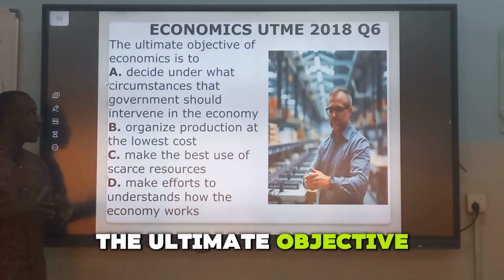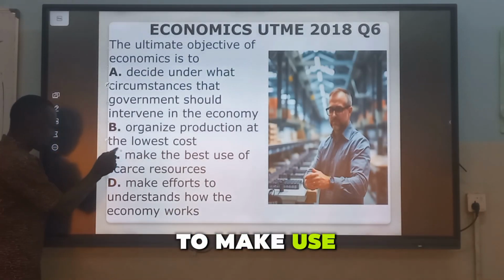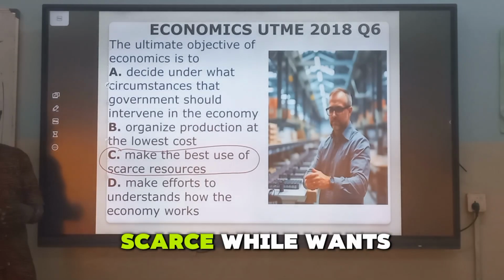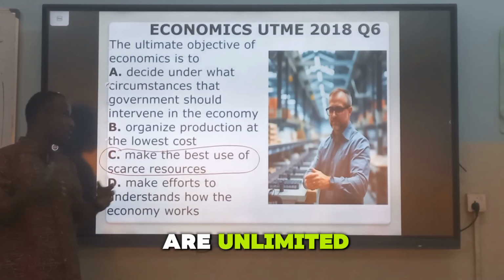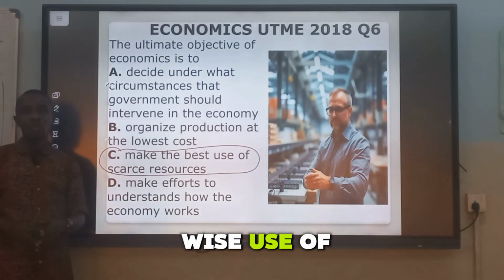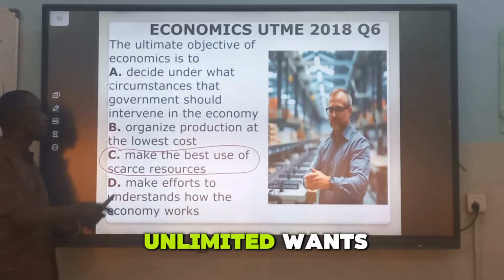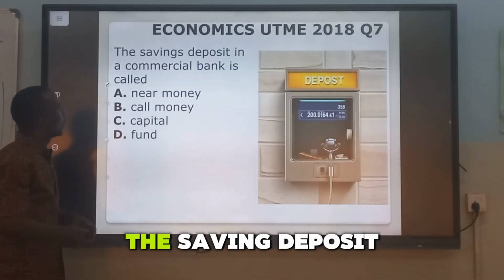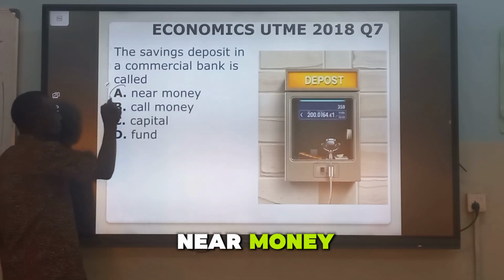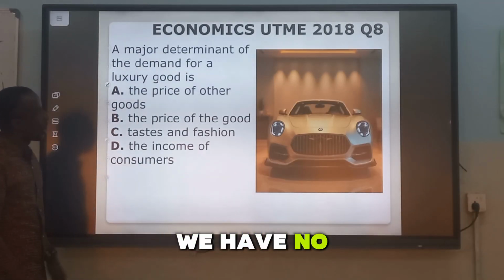Number 6. The ultimate objective of economics is to make wise use of scarce resources. Remember, resources are scarce while wants are unlimited. So the major objective of economics is to make wise use of scarce resources to satisfy consumers' unlimited wants. Let's move on. The savings deposit in a commercial bank is called near money, assets that can be easily converted. We have number 8.